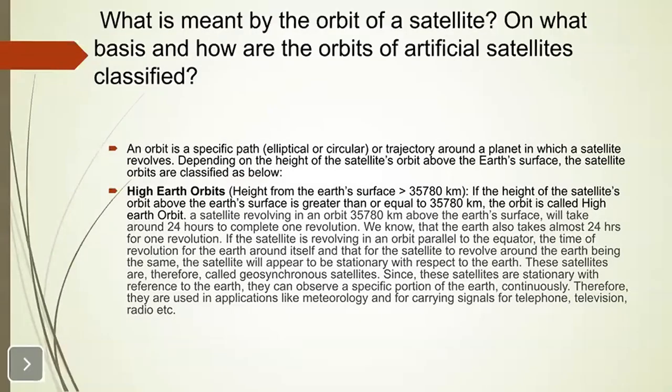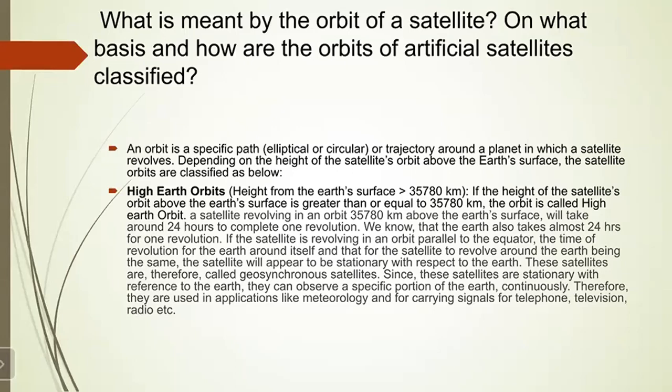What is meant by the orbit of a satellite? On what basis and how are the orbits of artificial satellites classified? The first thing that we are going to answer, what is meant by the orbit of a satellite? An orbit is a specific path. It may be elliptical or circular, or trajectory around a planet in which a satellite revolves.